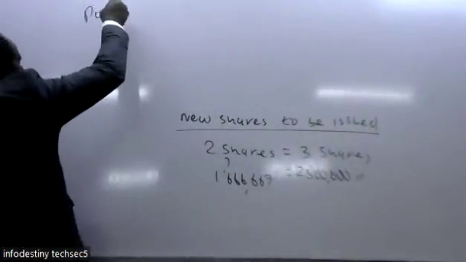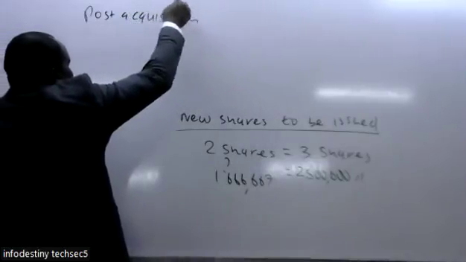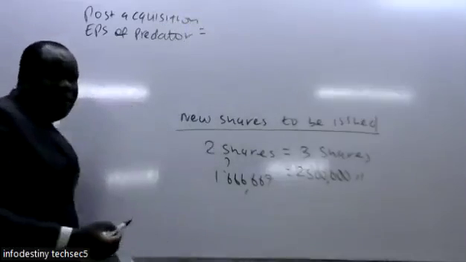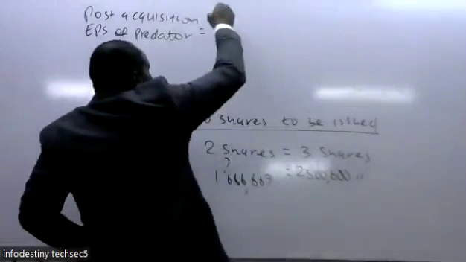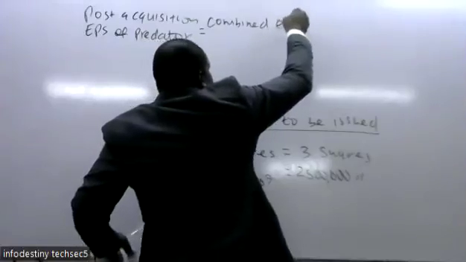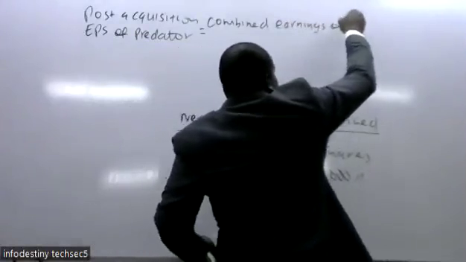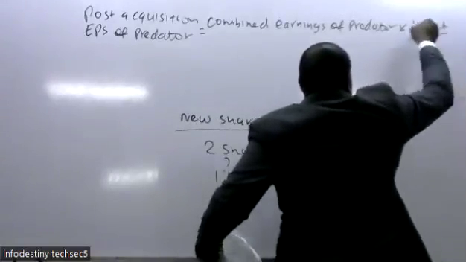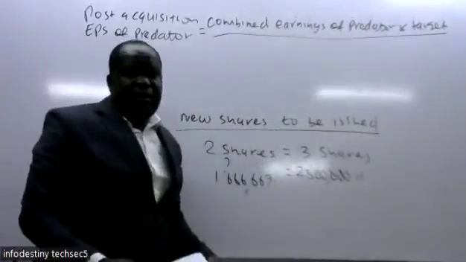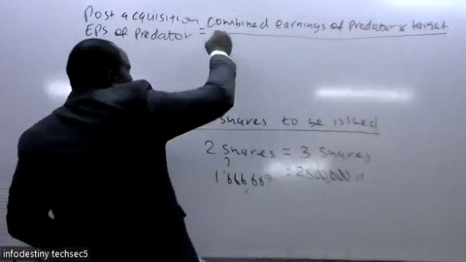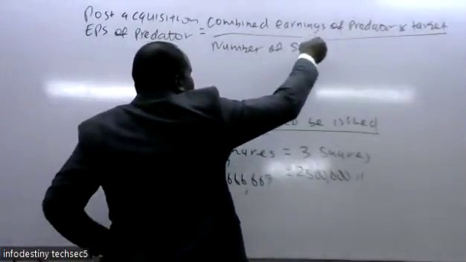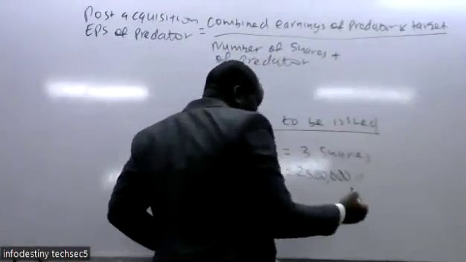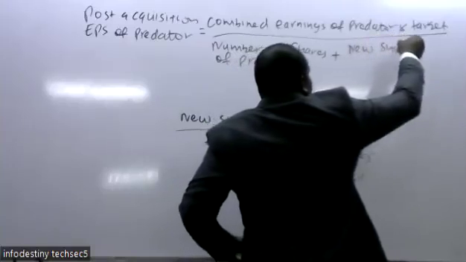So it is supposed to be given by the combined earnings of the predator and the target, then we divide by the existing number of shares of the predator, then we add the new shares to be issued.